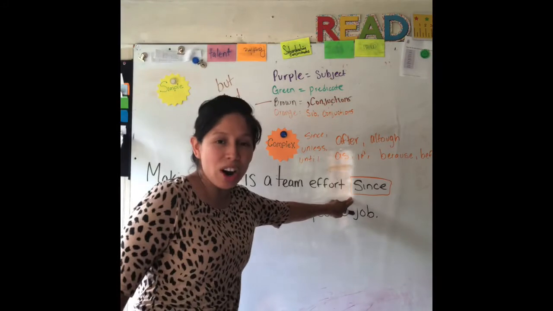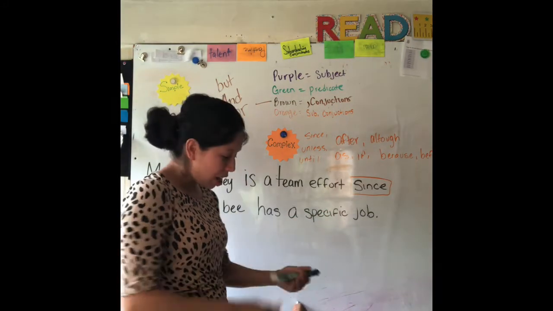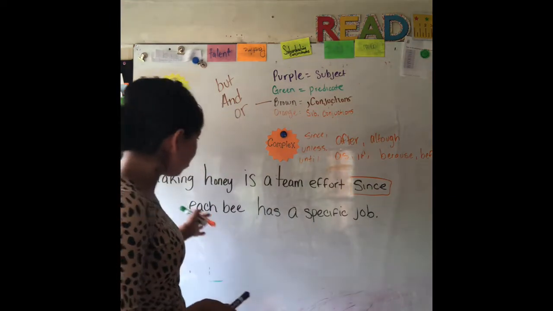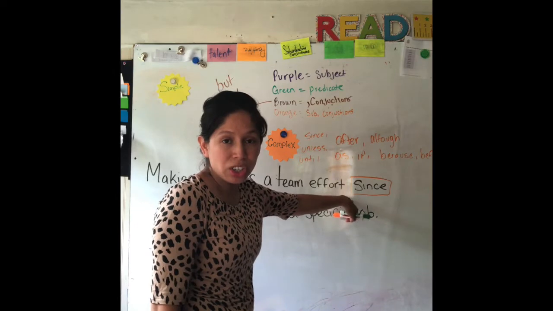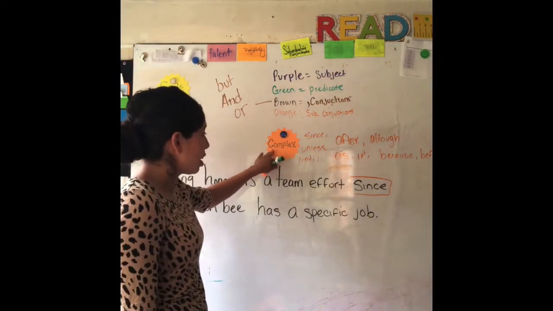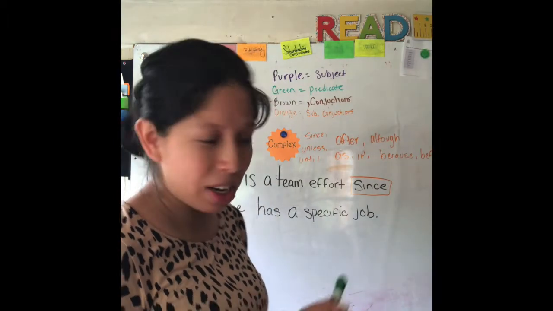So we have here our subordinating conjunction. It's orange. Knowing that we have a subordinating conjunction, now we can determine that it's a complex sentence. And then the next step after that is determining, and I'm going to use another color for those, I'm going to use red.